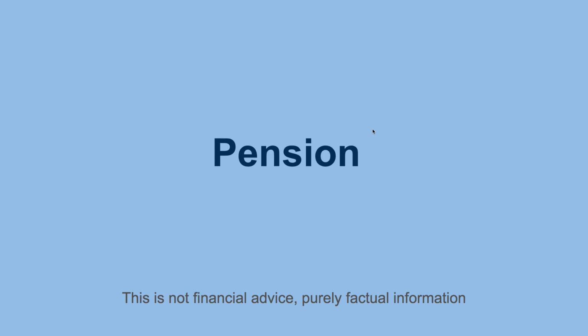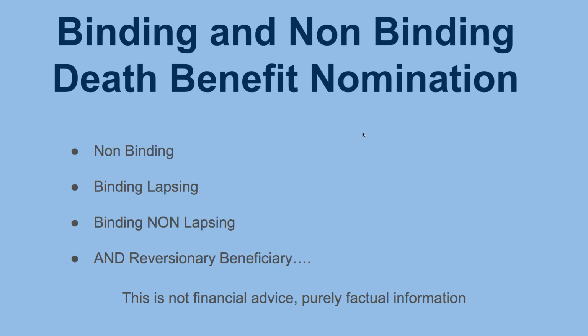Now, when we take the next step of our life, when we're retired or getting pretty close to it, there'll be the option of a pension account, also referred to as an account-based pension. Each super fund will have a different name for it depending on their product, but typically they'll all refer back to being called a pension or an account-based pension. A pension has the same options again: non-binding, binding lapsing, and binding non-lapsing in most cases. However, there's another option that now becomes available, and that is called a reversionary pension.